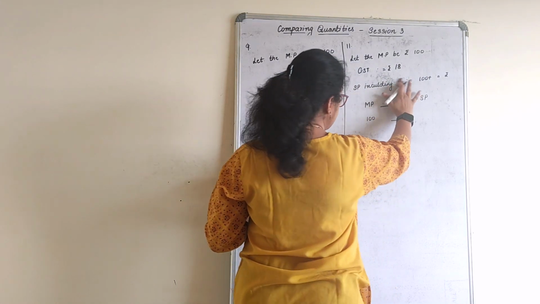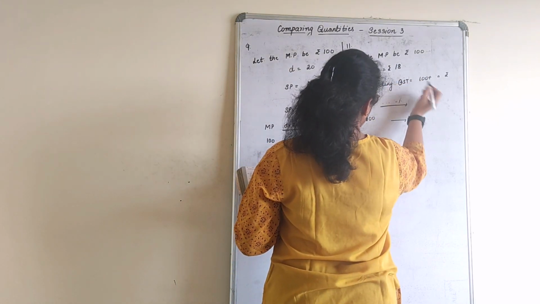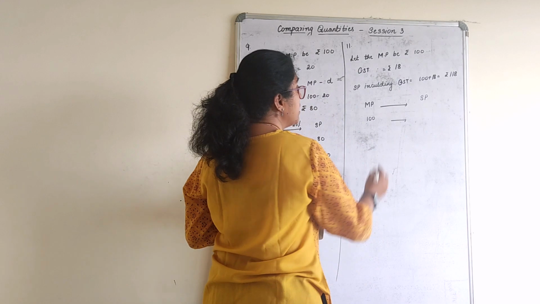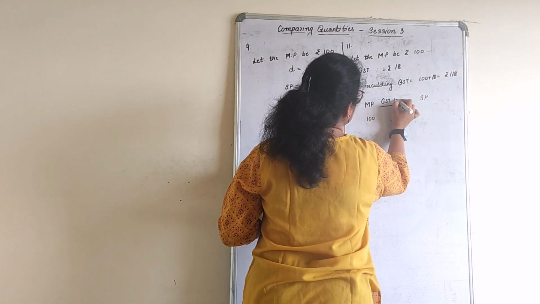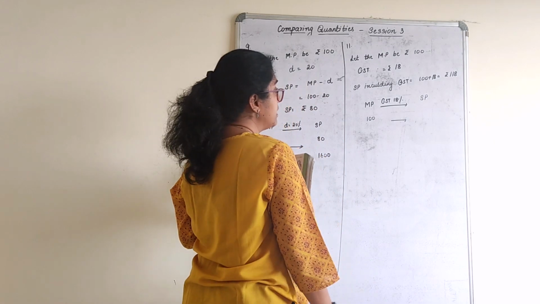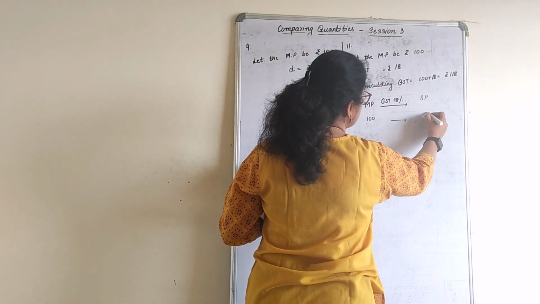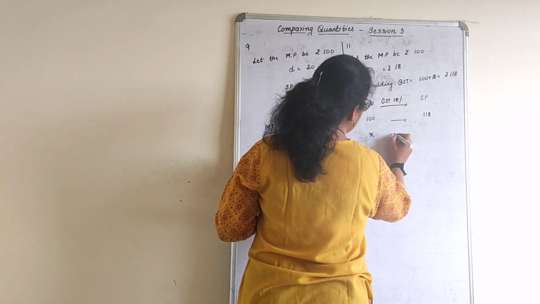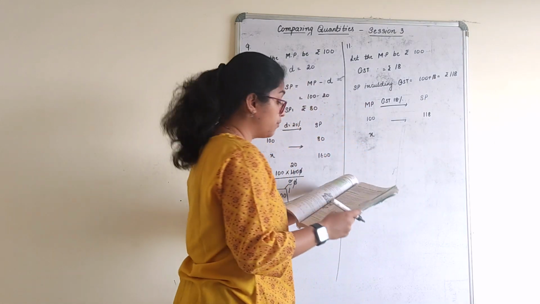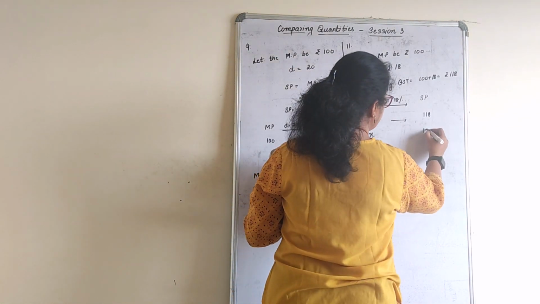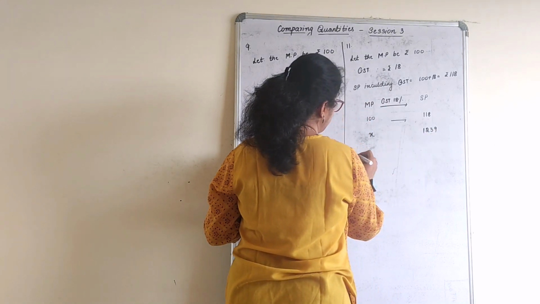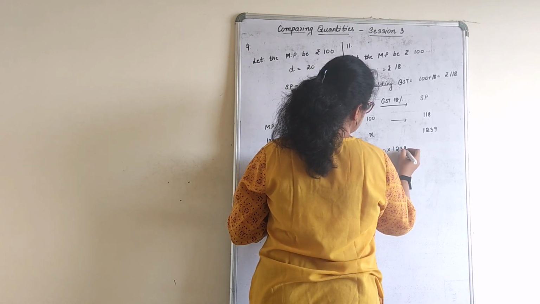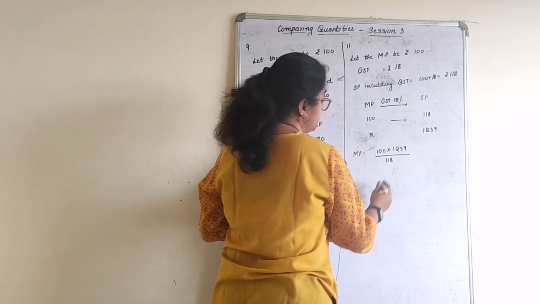So selling price including GST is 118 rupees. So if the mark price is 100, the selling price is 118 rupees with 18% GST. If I want to know the beginning price with the same GST, when the price I am paying is 1239, cross multiply. Mark price is equal to 100 into 1239 divided by 118.